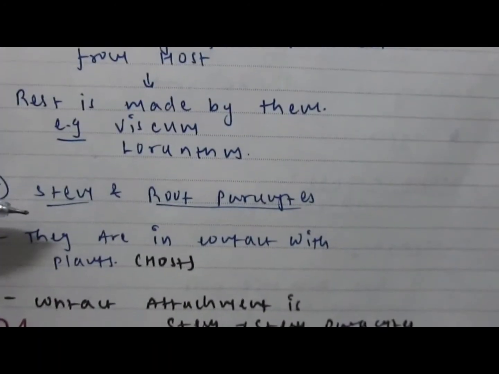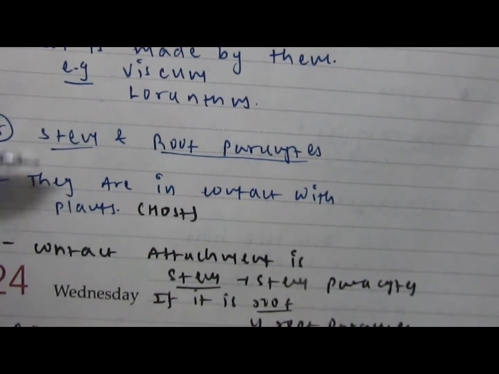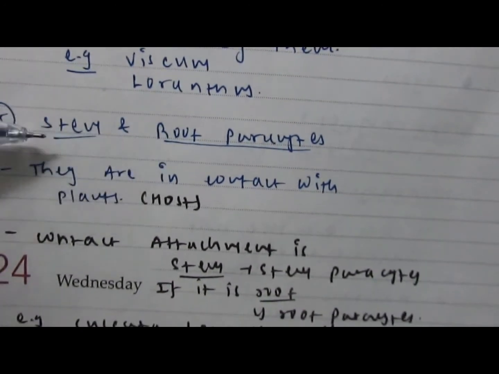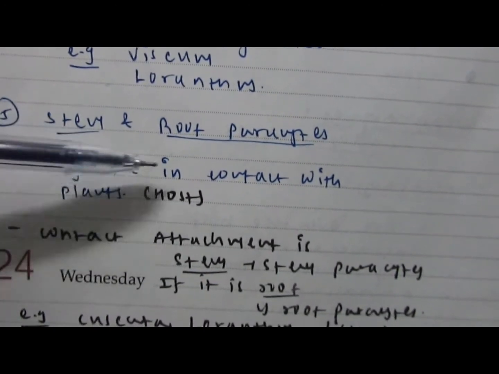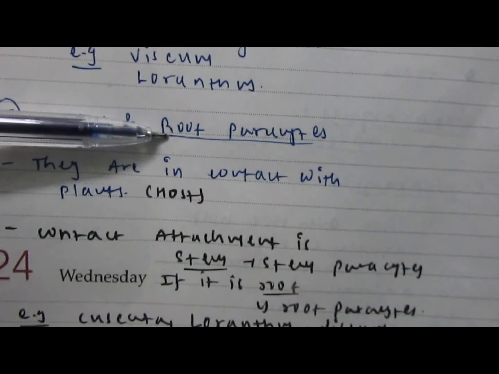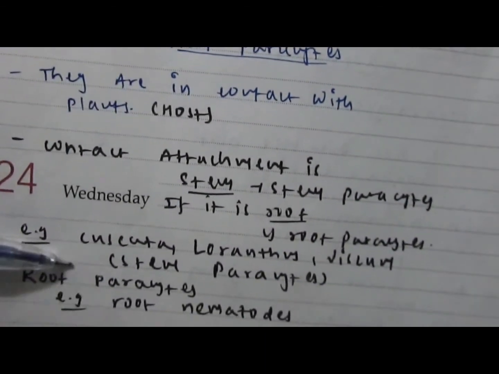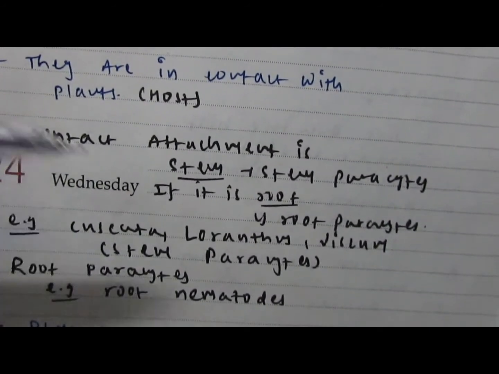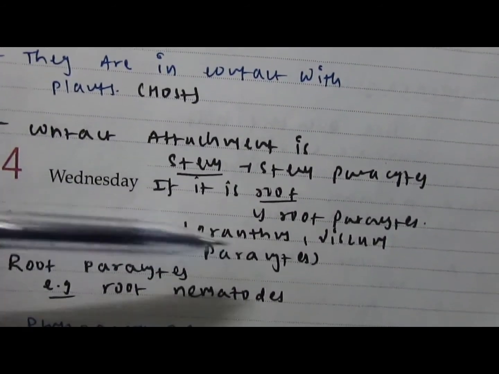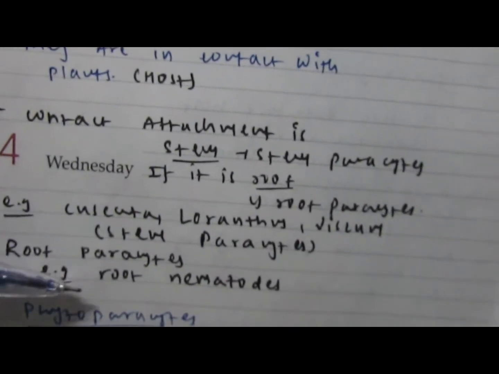Then the fifth type is stem as well as root parasites. As the name suggests, they are in frequent contact with plant stem as well as root. If they are in contact with the plant stem, then they are known as stem parasites. If the contact attachment is root, then they are known as root parasites. Examples of stem parasites are Cuscuta, as I told you earlier, Loranthus as well as Viscum, and root parasite examples are root nematodes.